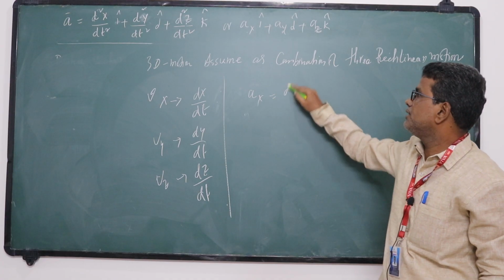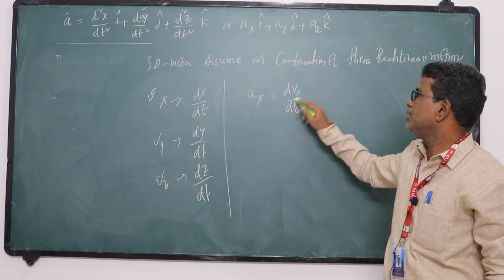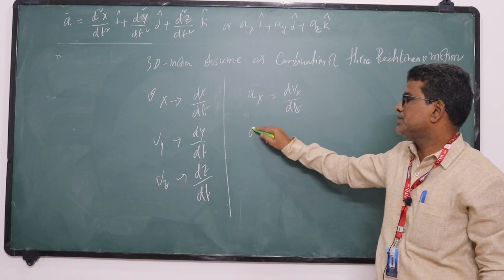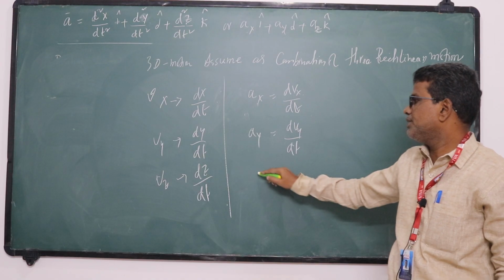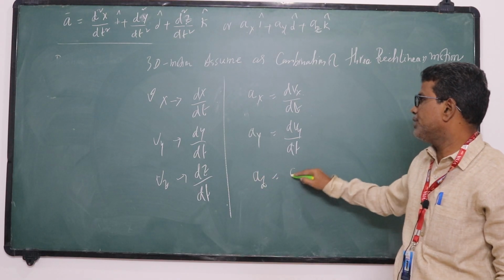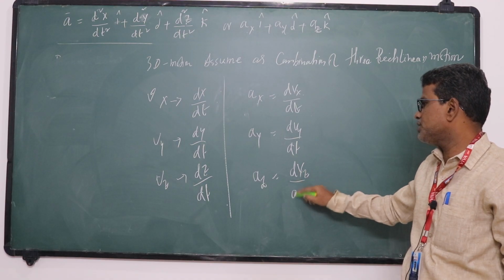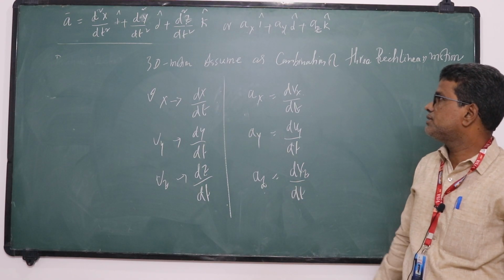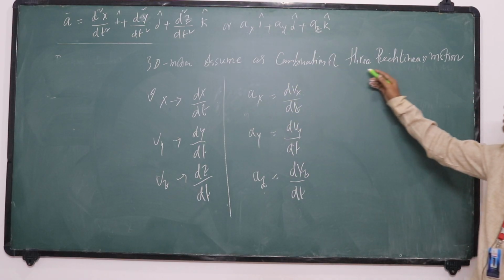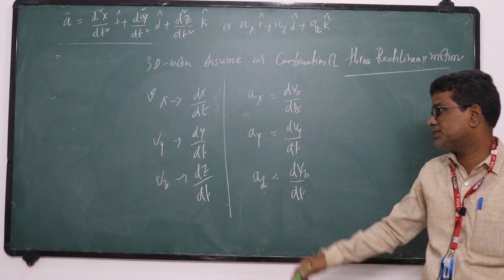If you want acceleration, you differentiate the x component of velocity with respect to time, you will get the acceleration. Similarly, you get the y component. Similarly, if you want the z component, you differentiate the z component of velocity with respect to time, you will get acceleration. Okay, so this three-dimensional motion you can also assume as the combination of three rectilinear motions.